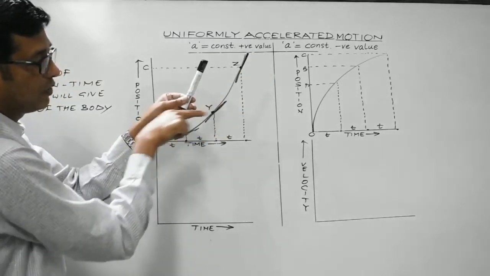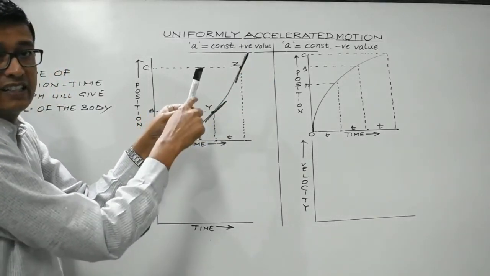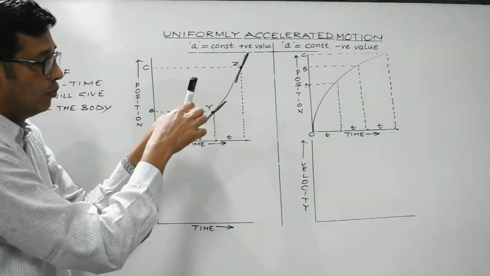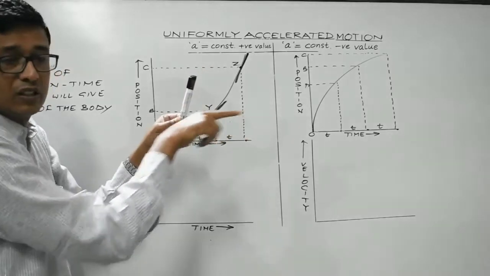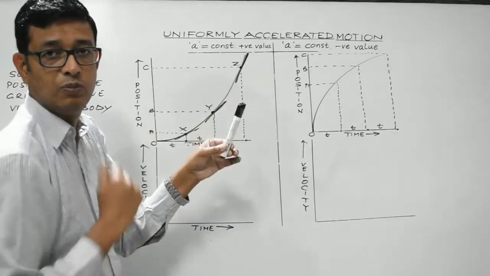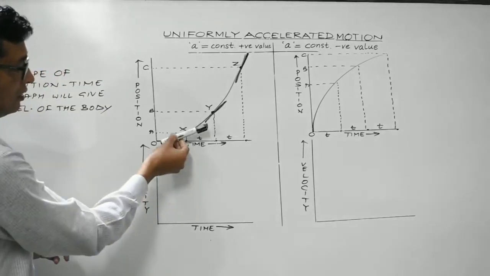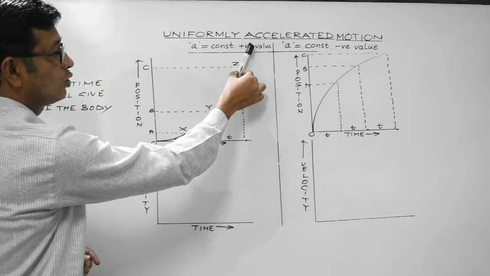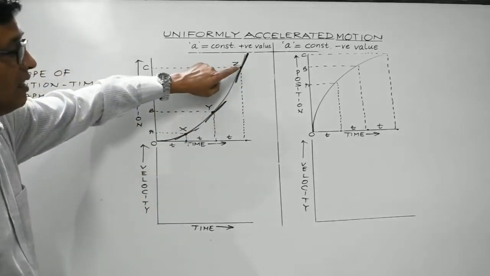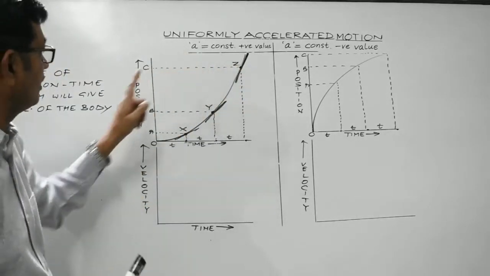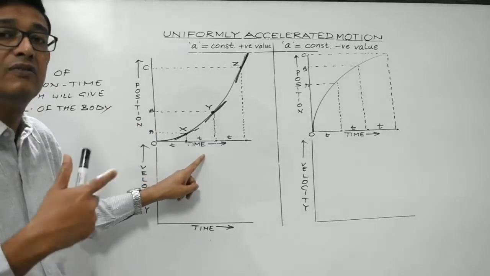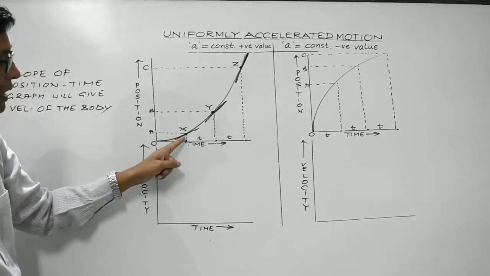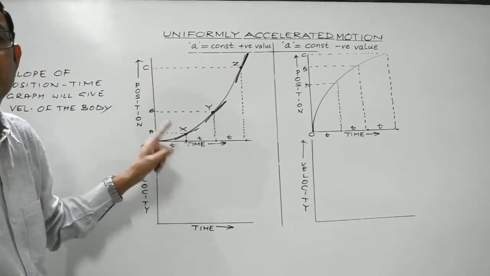The angle which the tangent makes with the horizontal, tan theta, will give you the slope. So the more the angle which the tangent subtends with the horizontal, the more the slope. This one is quite flat, this is steeper, and this is still steeper. So at point z, the slope is maximum. And the slope of the position time graph gives us velocity. Therefore, the velocity of the body is maximum at point z. The velocity of the body is minimum at point x, because here the slope is minimum.